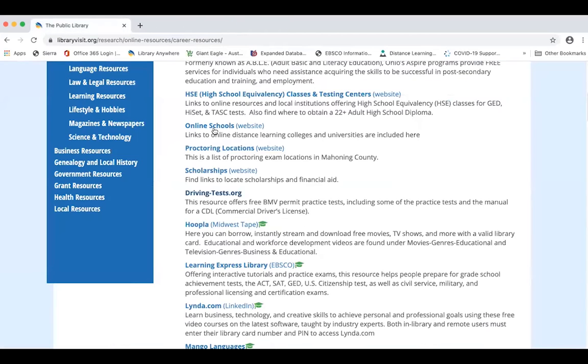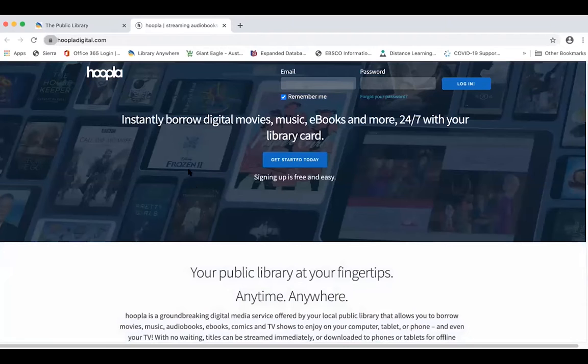So we'll click out of that one. And the first account we're going to, a resource that allows you to create a free account, is Hoopla.